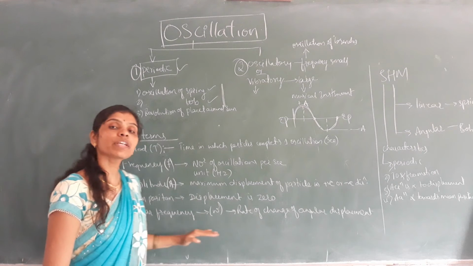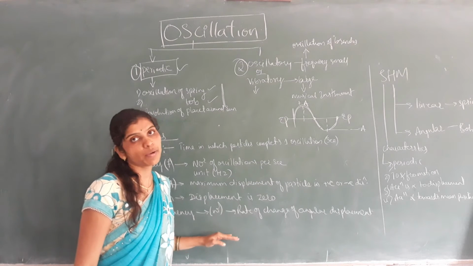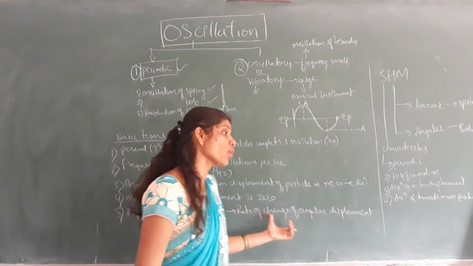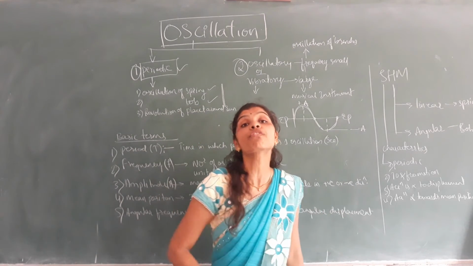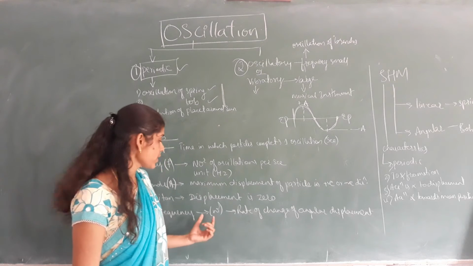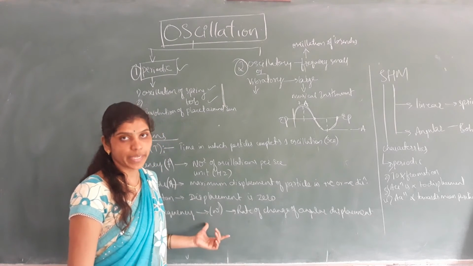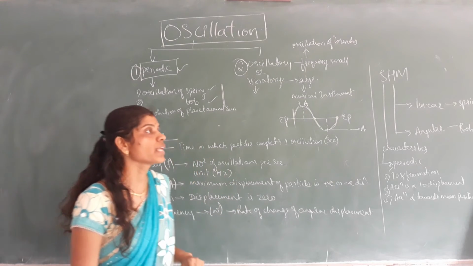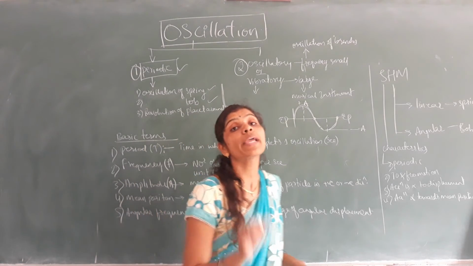So angular frequency is always represented by omega, and how are we going to define that? Rate of change of angular displacement of the oscillating particle is called angular frequency. Always it is represented by omega. So these are some of the basic terminology related to oscillation. Next we shall move to SHM.